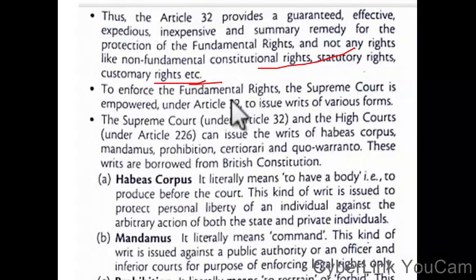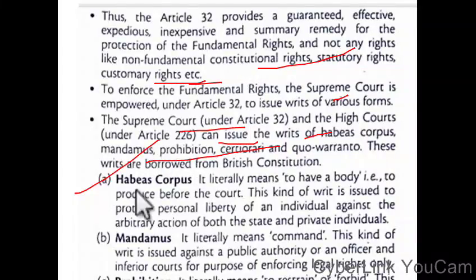To enforce fundamental rights, the Supreme Court is empowered under Article 32 to issue various writs. The Supreme Court and High Courts can issue the writs habeas corpus, mandamus, and others. All these writs are borrowed from the British Constitution. Now we study habeas corpus.